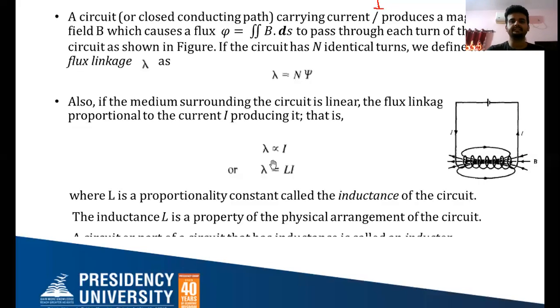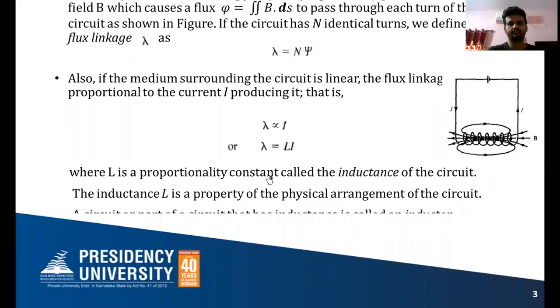Flux linkage is directly proportional to the current. Lambda equals some constant into I, and that constant is nothing but the inductance of the circuit. Lambda equals L into I. L is a proportionality constant called the inductance of the circuit. The inductance L is a property of the physical arrangement of the circuit.